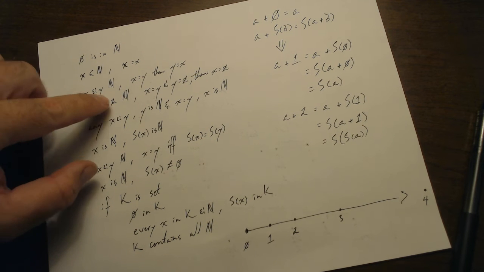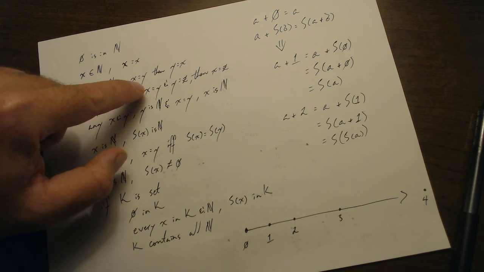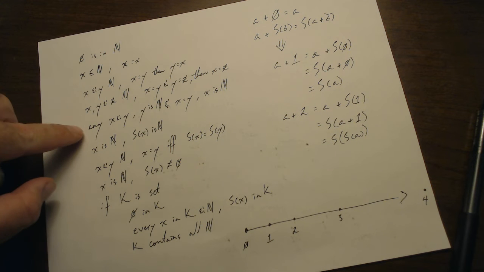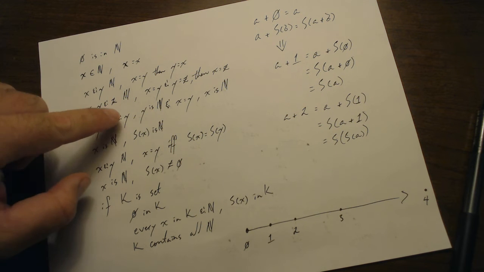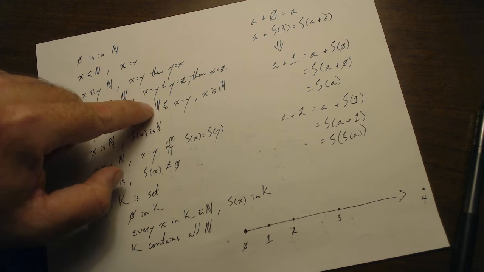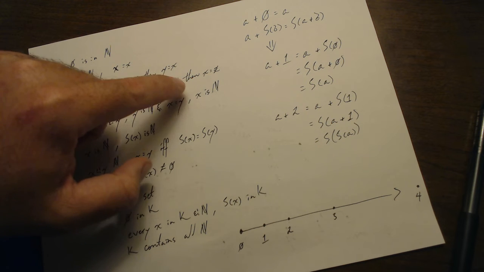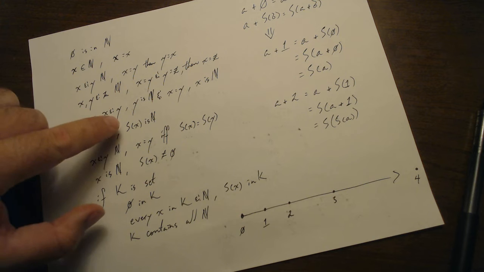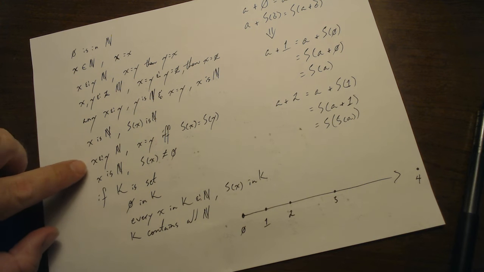For x, y, and z that are all natural numbers, if x equals y and y equals z, then x equals z. Any x and y where y is a natural number and x equals y, x must be a natural number. If x is in the natural numbers, then the successor of x is a natural number.